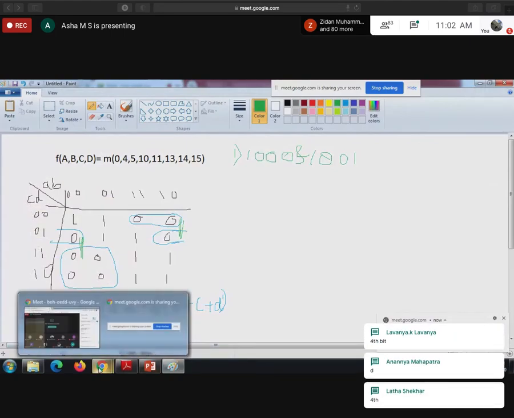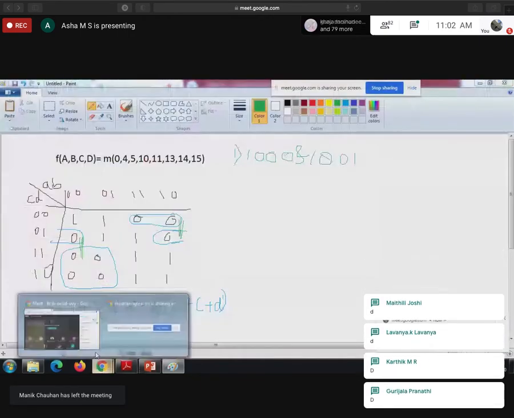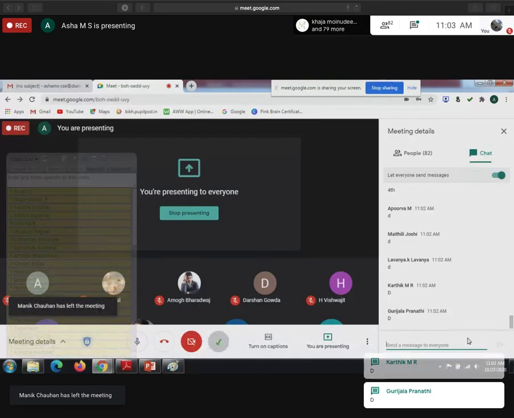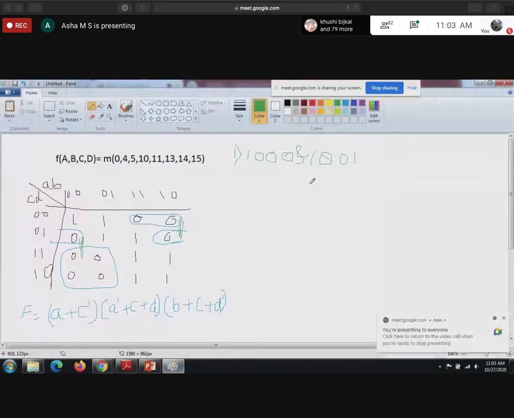Among A, B, C, D, which variable is varied? D. Very good. Continue. Static 0 hazard exists for the combination 1000 and 1001 when input D changes. Full stop.